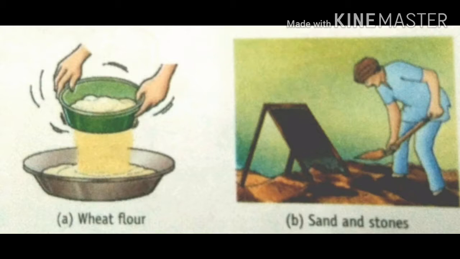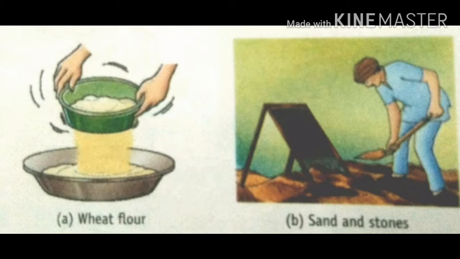The smaller and finer particles pass through the holes of the sieve and can be collected below, and the bigger particles remain behind in the sieve.